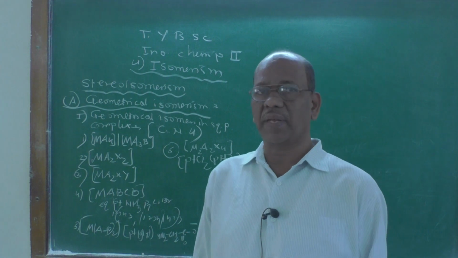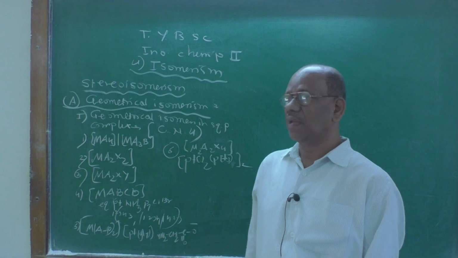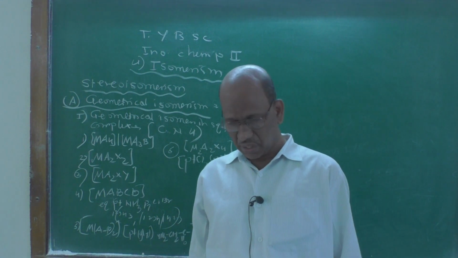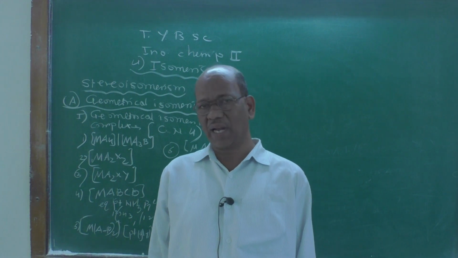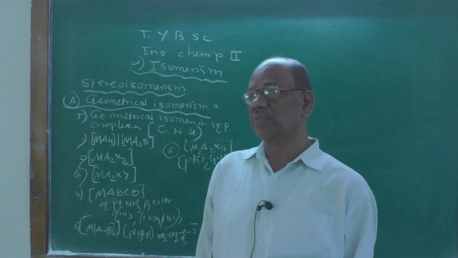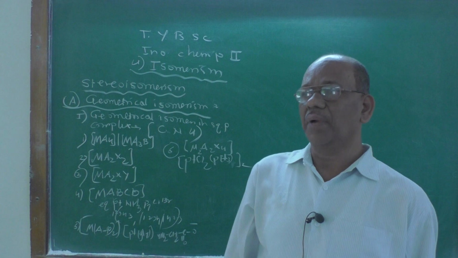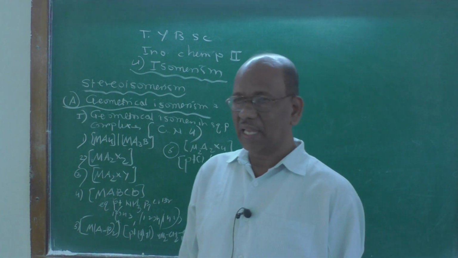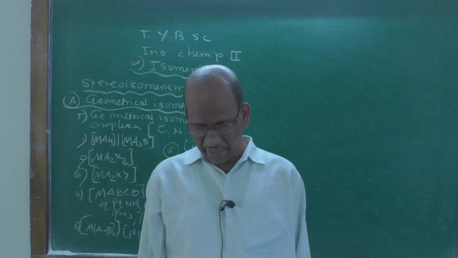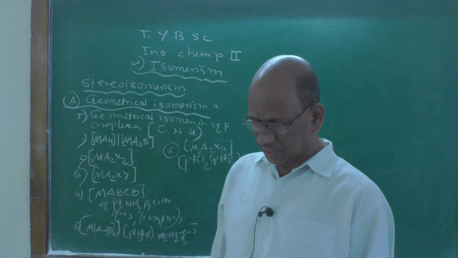Two types of isomerisms are commonly observed in inorganic or coordination chemistry. One is structural isomerism, and the second is stereoisomerism. In structural isomerism, 7 types are there, which I have already explained with examples in my video: ionization, hydrate, ligand, linkage, coordination position, and polymerization.